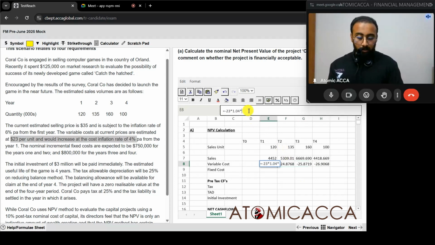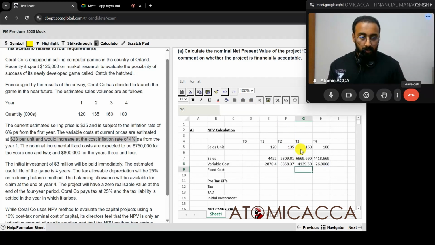Each of these now we're going to multiply with the total units. That's 120, and the next one we're going to multiply with 135. The next one we're going to multiply with 160, and the next one we're going to multiply with 100.